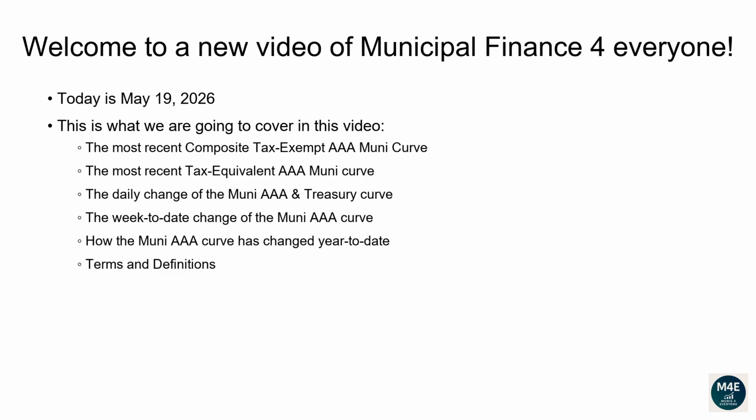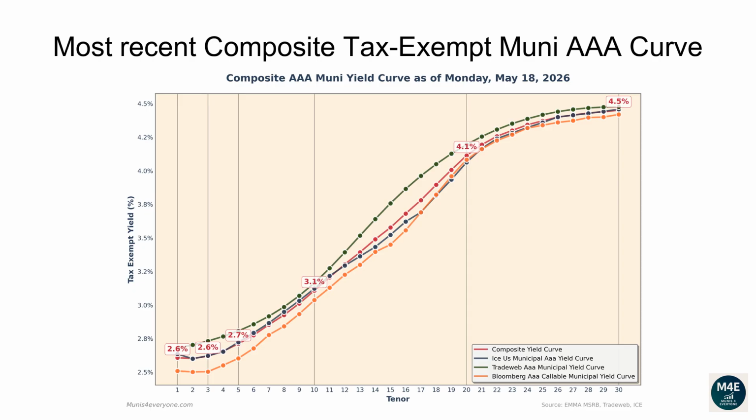Terms and definitions. Let's go over the most recent composite tax-exempt Muni AAA curve. The following composite tax-exempt yield curve is based off the most recent ICE, TradeWeb, Bloomberg yield curves that are available on the MSRB website, plus some proprietary extra adjustments, as of May 18, 2026.